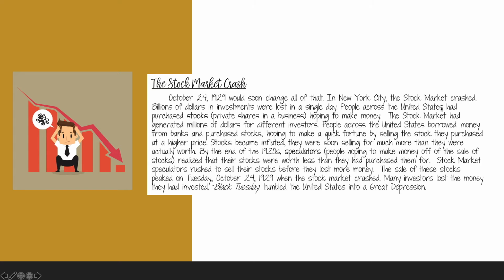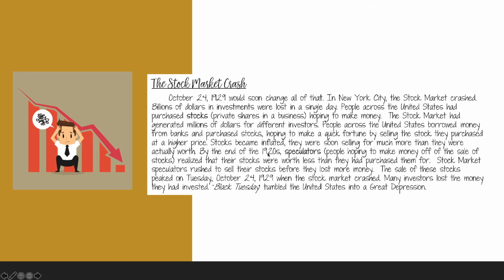People across the United States had purchased stocks, private shares in a business, hoping to make money. The stock market had generated millions of dollars for different investors. People across the United States borrowed money from banks and purchased stocks, hoping to make a quick fortune by selling the stock they purchased at a higher price. Stocks became inflated. They were soon selling for much more than they were actually worth.